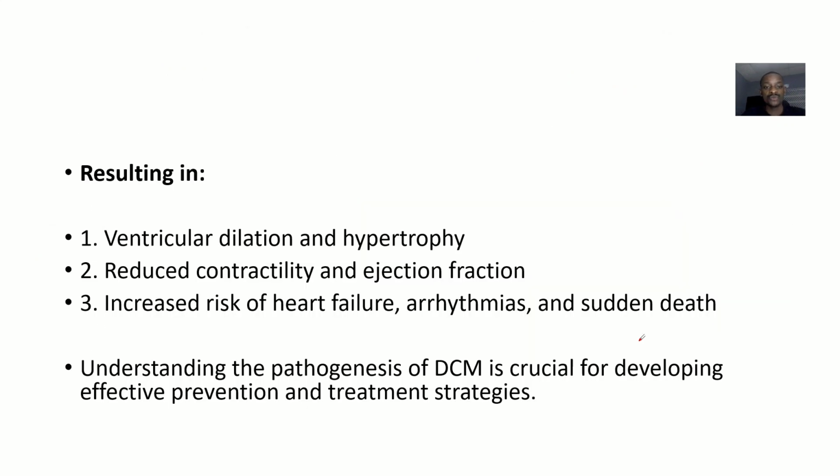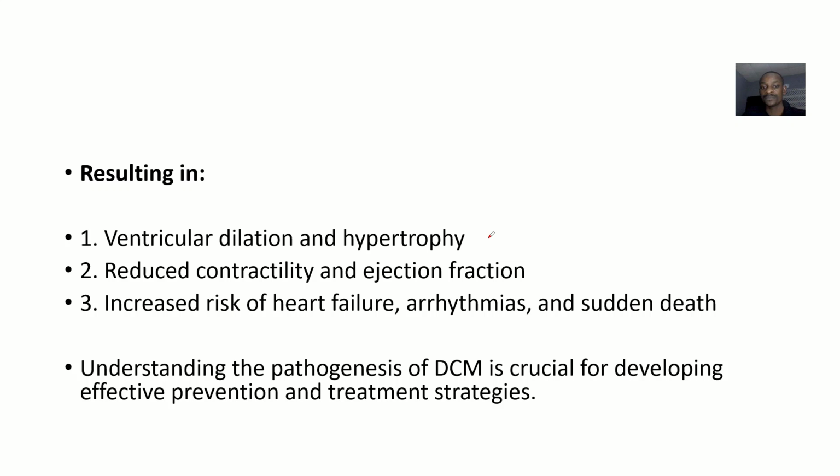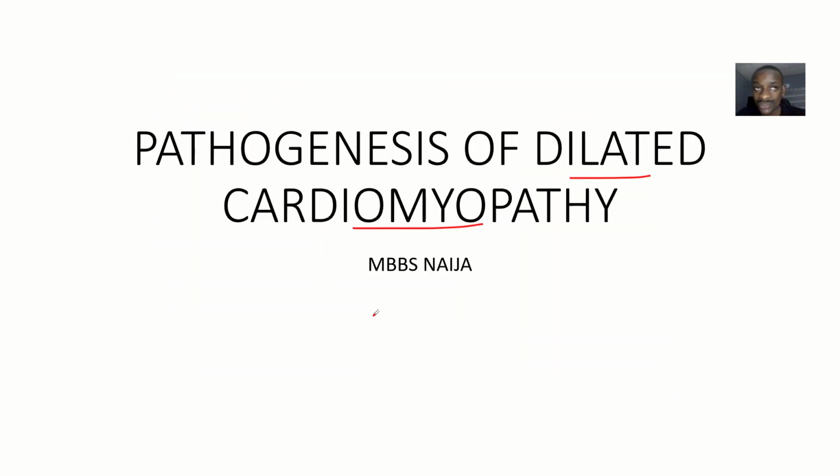So this will result in what? All these interplays, all these factors will lead to this. Then this will lead to ventricular dilation and hypertrophy, and there will be reduced contractility and ejection fraction, like how the ventricles are pumping blood into either the lungs or the systemic circulation will be reduced, all right? And now there will be increased risks of heart failure, arrhythmias, and there could be sudden death, okay? So that's it for the pathogenesis of dilated cardiomyopathy.